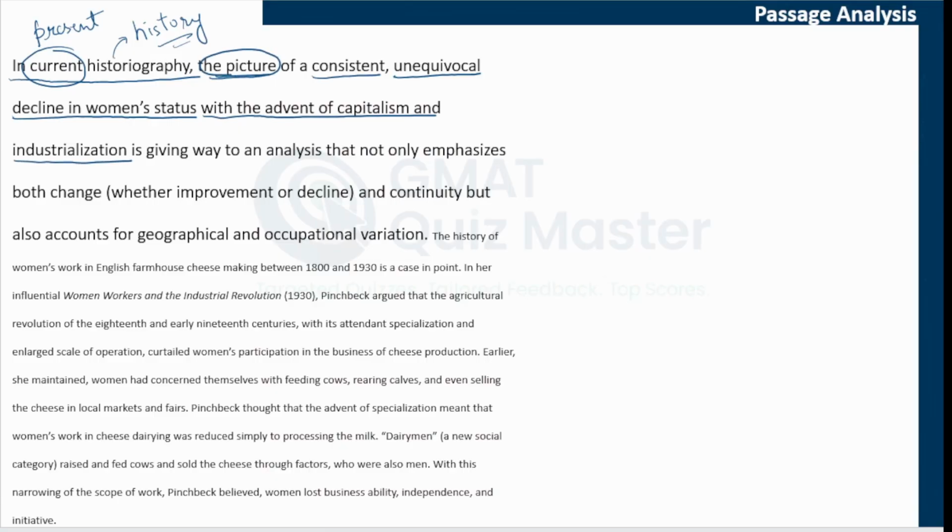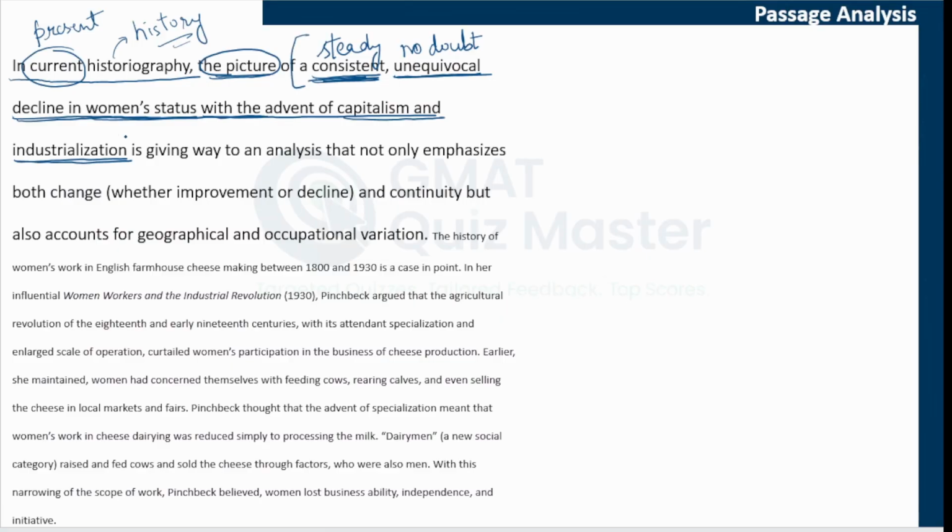What is this picture conveying? Picture is of a consistent. Consistent means steady. Unequivocal means there is no doubt about it. It is definitive. So, a steady and definitive decline in women's status with the advent of capitalism and industrialization means when capitalism and industrialization started, since then the women's status has been consistently and definitively reducing.